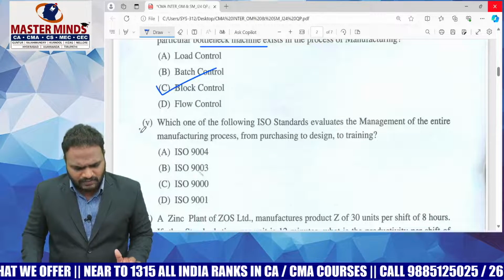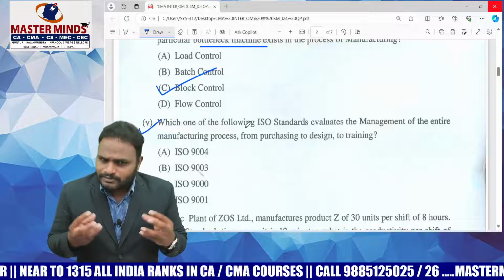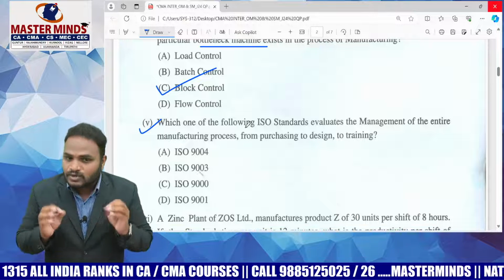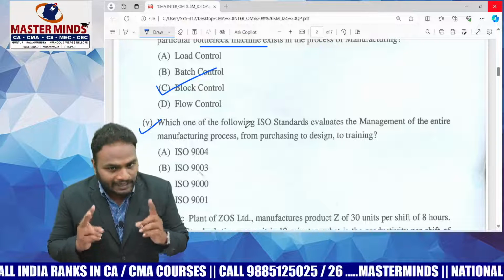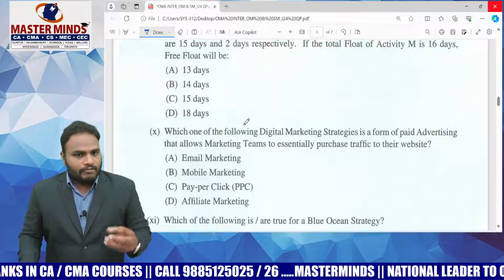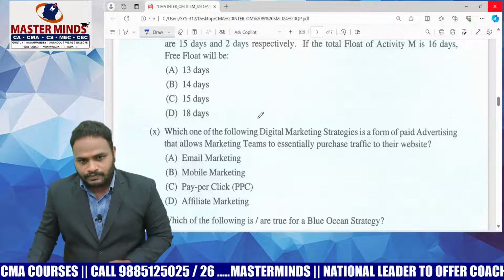And the ISO standard, 5th MCQ, yes. Except these 2 MCQs, all the remaining MCQs are direct MCQs and scoring. Each MCQ will carry 2 marks. Now, in my opinion, the MCQs are very easy.